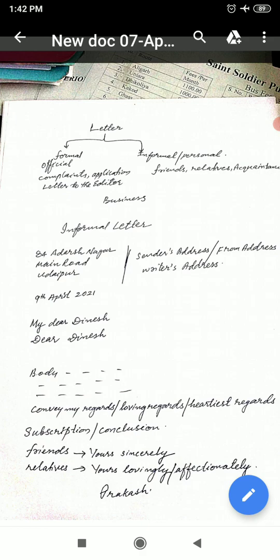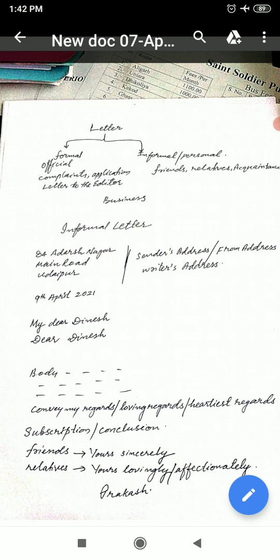And in informal letters, when you write a letter to your friends, father, mother, relatives, or acquaintances, you have to start with an introducing paragraph. The introducing paragraph must be there. I have received your letter. I have read the contents.